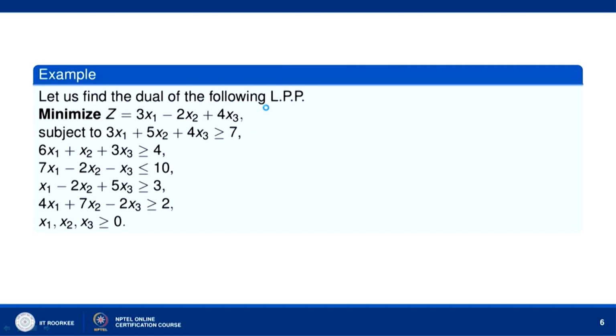Okay, let us find the dual of the following LPP. We have Z equal to 3 x 1 minus 2 x 2 plus 4 x 3 subject to 3 x 1 plus 5 x 2 plus 4 x 3 greater than or equal to 7. Since the problem is of minimization, all the constraints must be of greater than or equal to type.